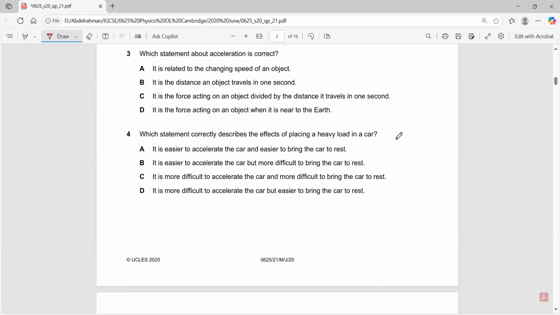Which statement about acceleration is correct? Acceleration, what does it have to do with? Acceleration has to do with the changing speed of an object.